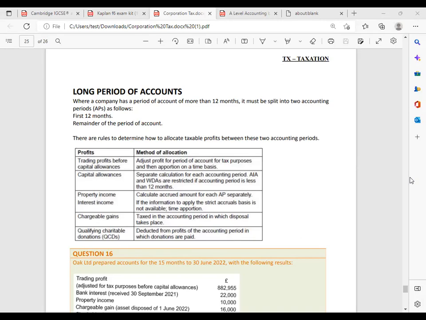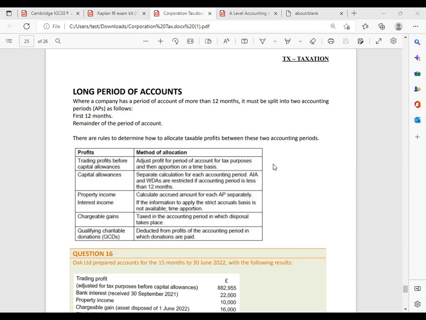If the period of accounts is 15 months, this was happening only in individuals. But for the companies, it is totally different. For the companies, the rule is you are not allowed to make workings for more than 12 months. So if it is a 15 months accounting period, we have to split it.